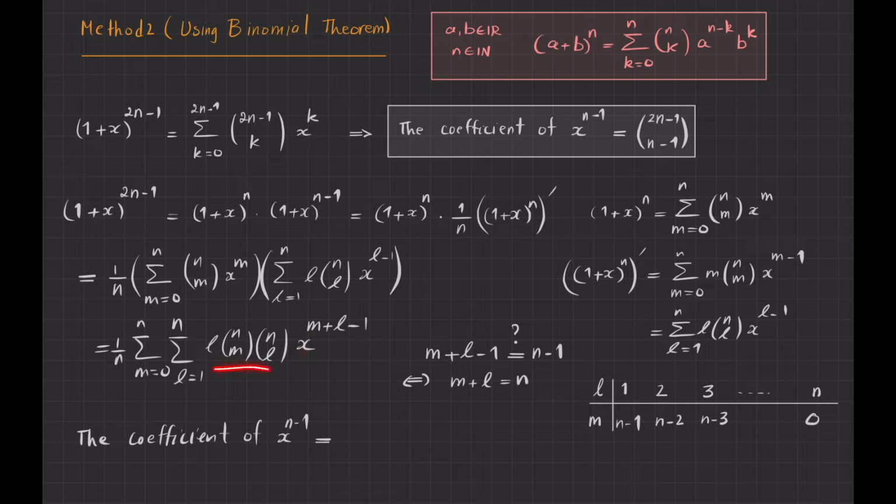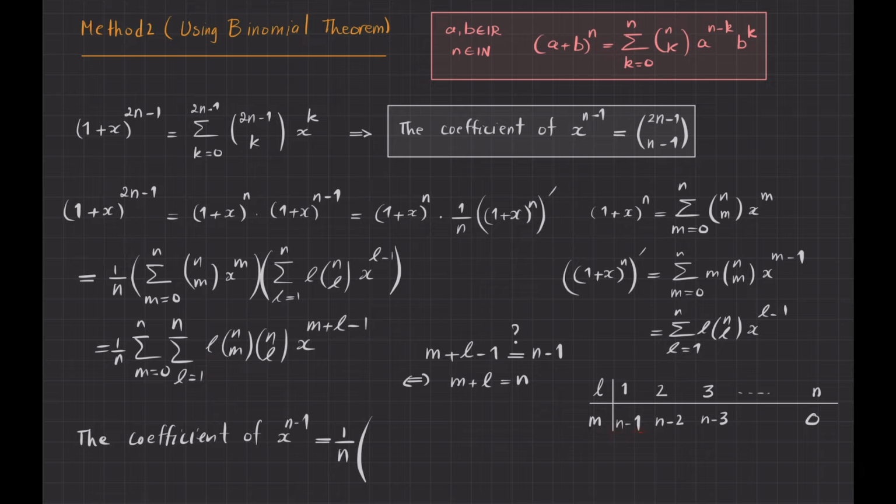So the coefficients of all those terms involving x to the power of n minus 1 will be added, but all of them are supposed to be multiplied by a factor of 1 over n, because this factor of 1 over n can be actually moved here. Okay, so I would write it like this. So it becomes 1 over n, and then I put l equals 1, m equals n minus 1. And if you don't mind, let me write this next to this one.